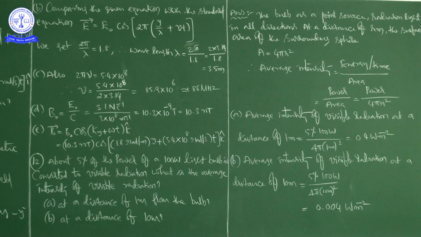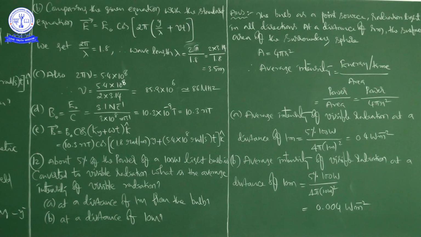Thereafter we calculated the amplitude of the magnetic field part of the wave, and then at last we have written the expression for the magnetic field part of the wave, that is B bar is equal to B naught cos(ky plus omega t) into k. Okay? Right.